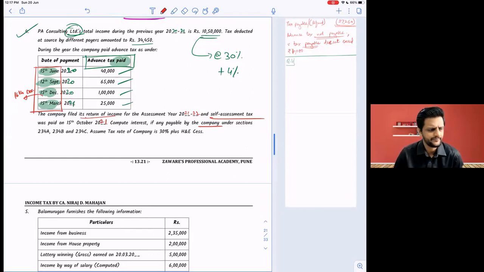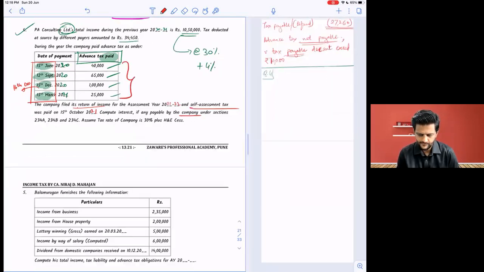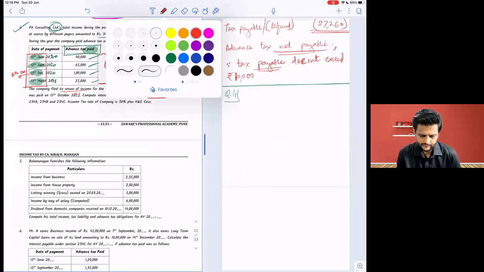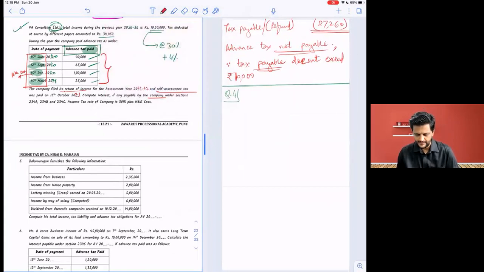How much does the tax liability come to? 10,50,000 into 0.3 is 3,15,000 plus 4%, 3,27,600. Yes, everybody? Out of that, how much is paid? Only 40,000 minus 65,000 minus 1,25,000. So 97,600 is still payable. You understanding what is happening? No? So write down. These are the actual amounts paid, no? Okay. Computation of tax liability.